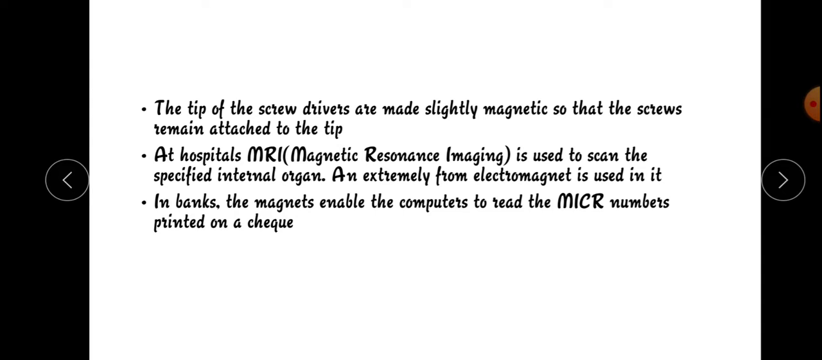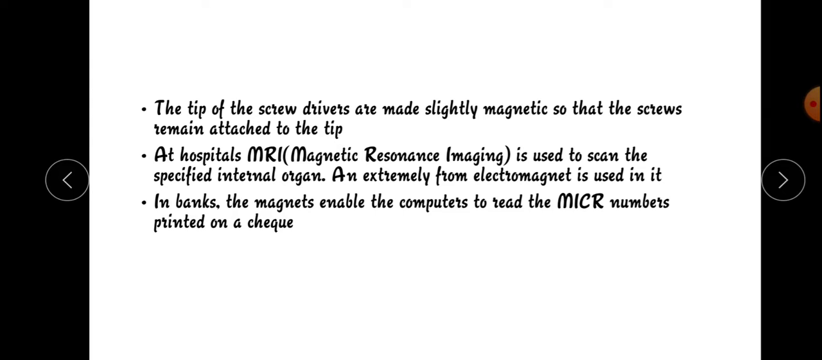At the hospital, the MRI scan, magnetic resonance imaging, is used to scan specified internal organs. We use the MRI to find and scan the internal organs. There also, a powerful electromagnet is used.